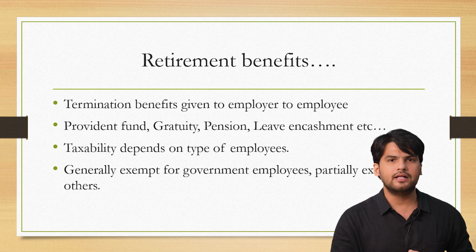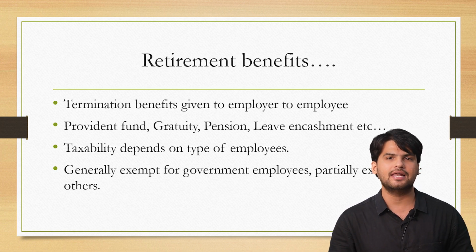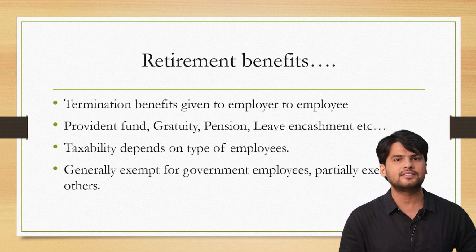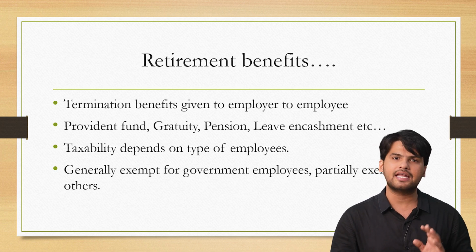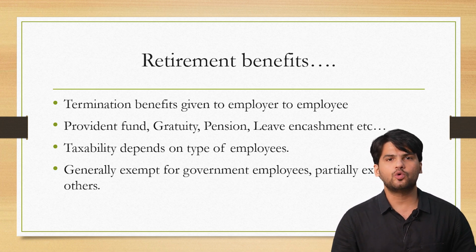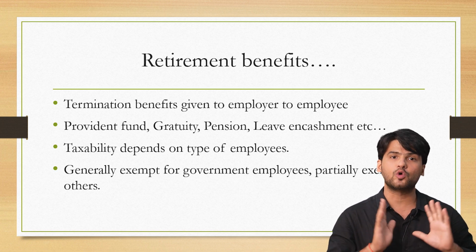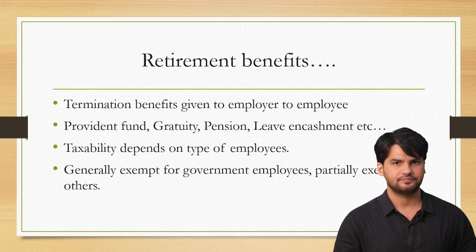From the gross taxable salary, there are two deductions that are allowed by the income tax, which you can reduce from your salary income, and the net taxable salary that you receive after that is your final taxable amount. What are those two deductions? First deduction is standard deduction of rupees 50,000.